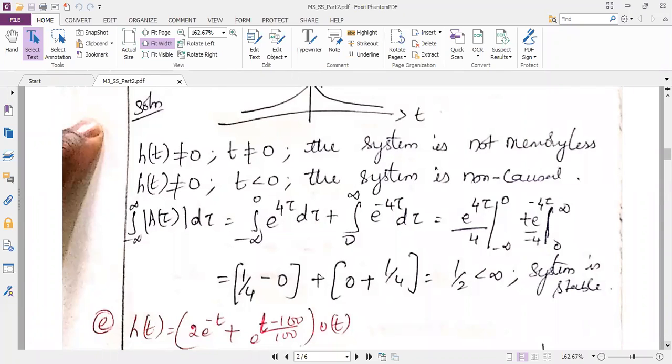The next problem is h of t is equal to 2 into e power minus t plus e power t minus 100 by 100, which is multiplied with u of t. So here u of t is our unit step, which means I will be having the graph only towards the positive side.